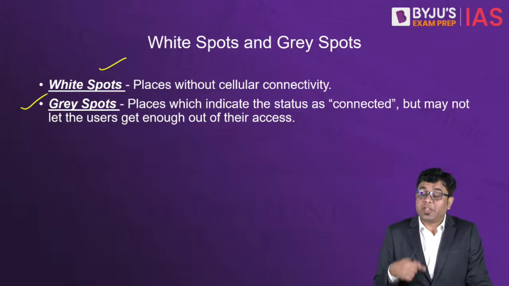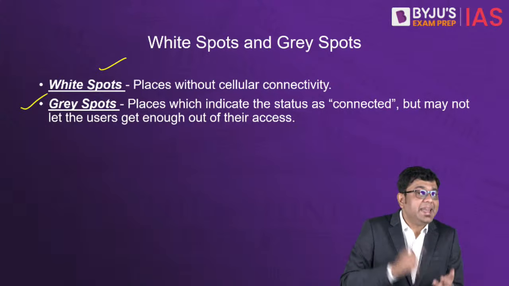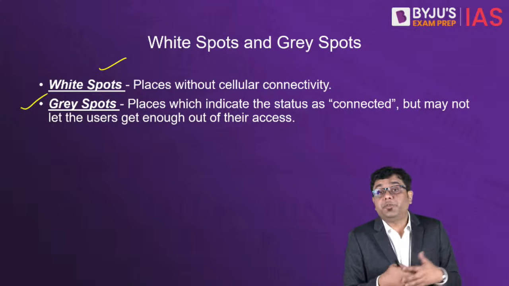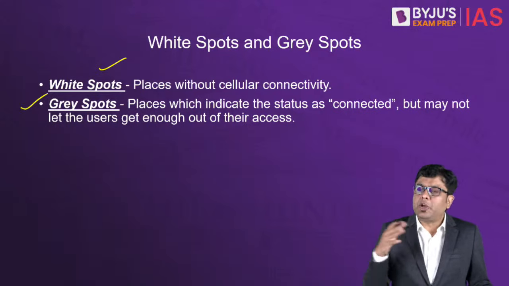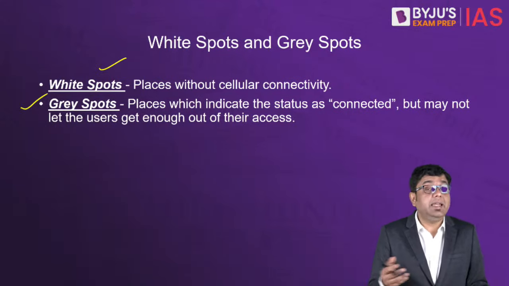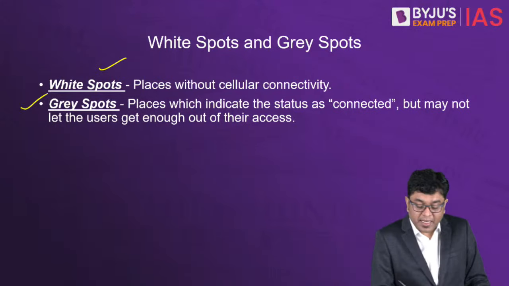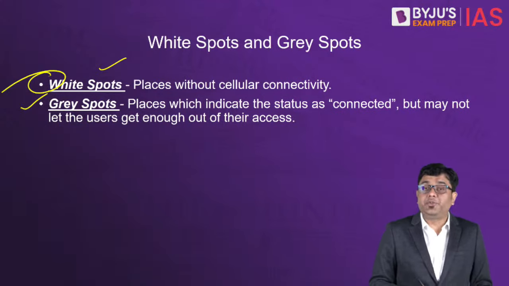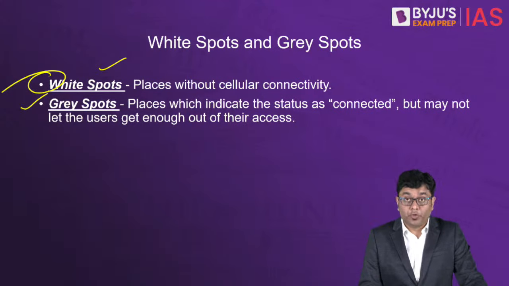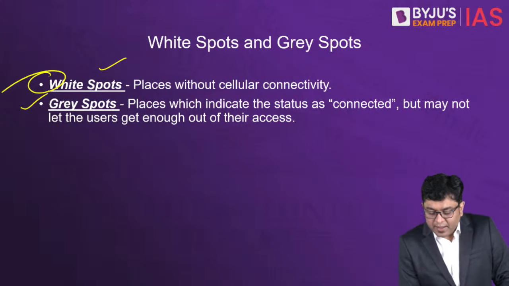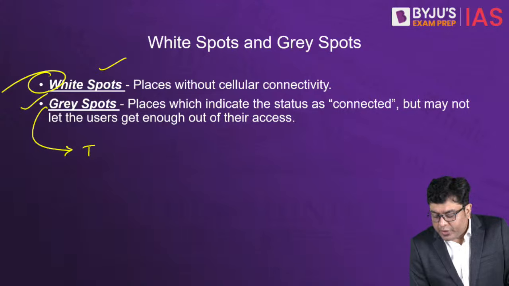Whereas when we talk about the gray spots, here the connectivity is provided, but the speed or the accessibility is not there. So while the telecom companies work significantly and the government also works significantly in elimination of the white spots, it is the gray spots which are increasing ever so largely. And these are developing in the tier 2 and 3 cities.